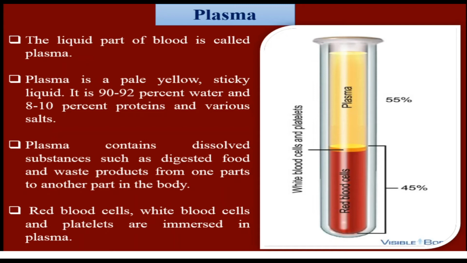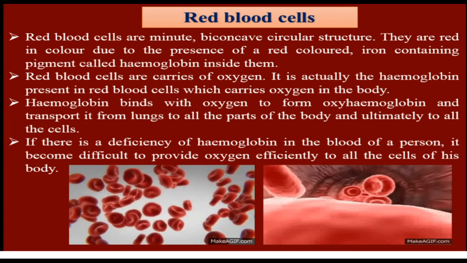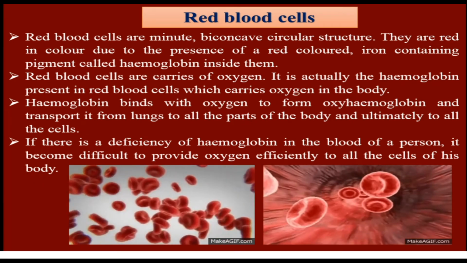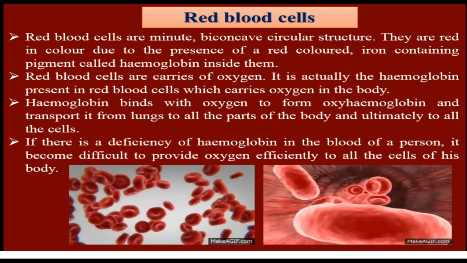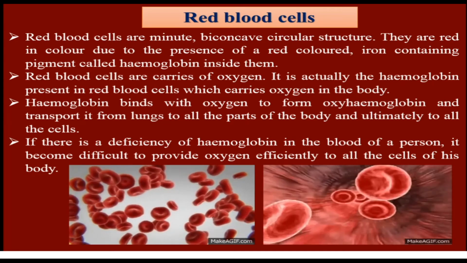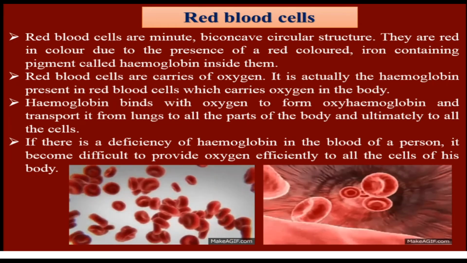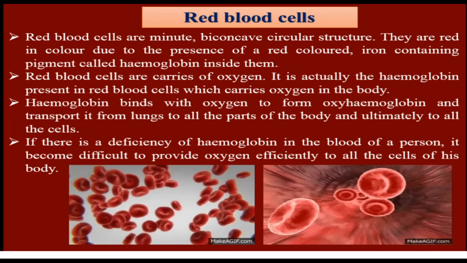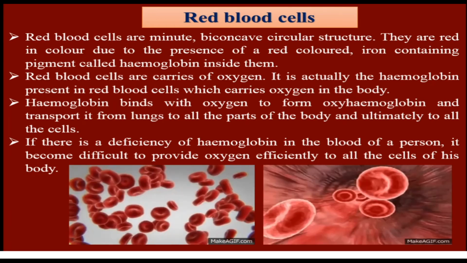Next, red blood cells, in short form RBC. RBCs are minute biconcave circular structures. You see the animated image. They are red in color due to the presence of a red colored iron containing pigment called hemoglobin inside them. Hemoglobin is an iron containing pigment.